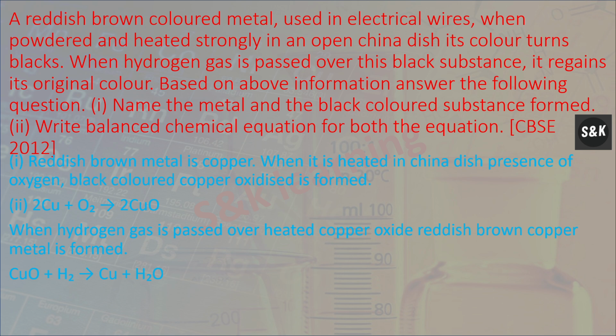So the balanced equation when copper is heated in presence of oxygen is 2Cu plus O2 forms 2CuO. That is 2 copper plus oxygen forms 2 copper oxide. When hydrogen gas is passed over heated copper oxide, reddish brown copper metal is formed. That is CuO plus H2 forms Cu plus H2O.